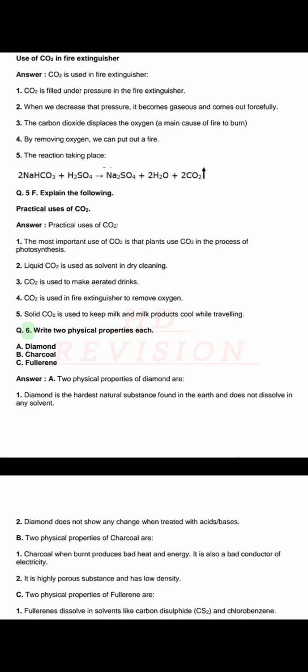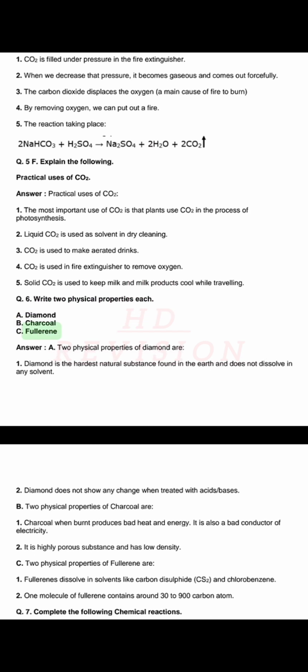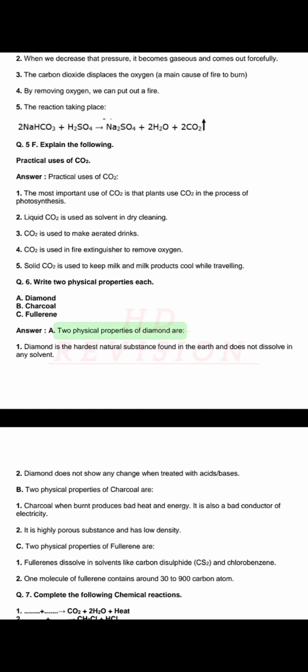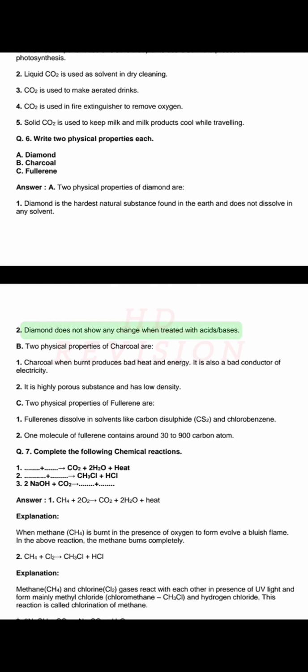Q. 6. Write two physical properties each. A. Diamond. B. Charcoal. C. Fullerene. Answer. A. Two physical properties of diamond are: 1. Diamond is the hardest natural substance found in the earth and does not dissolve in any solvent. 2. Diamond does not show any change when treated with acids and bases.